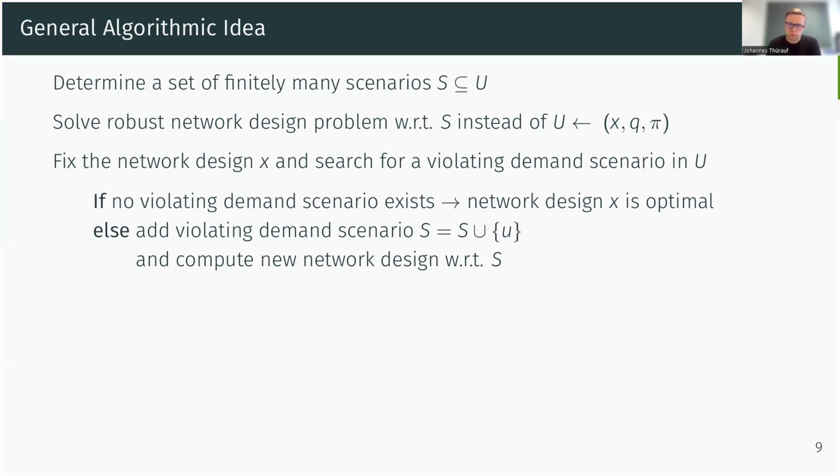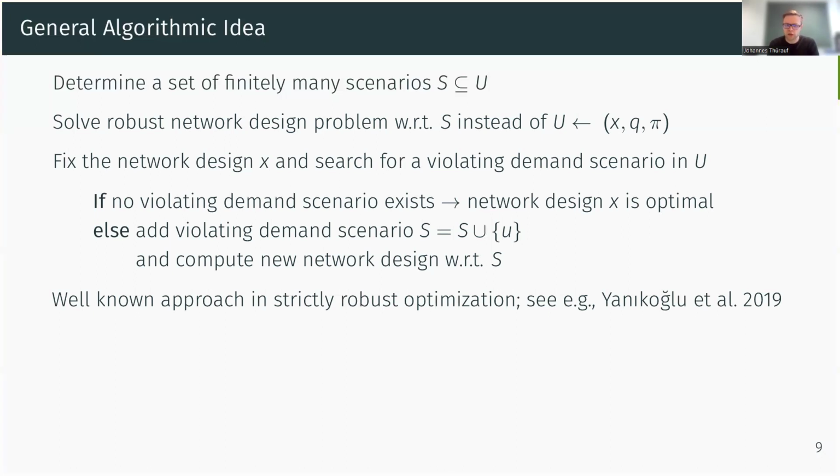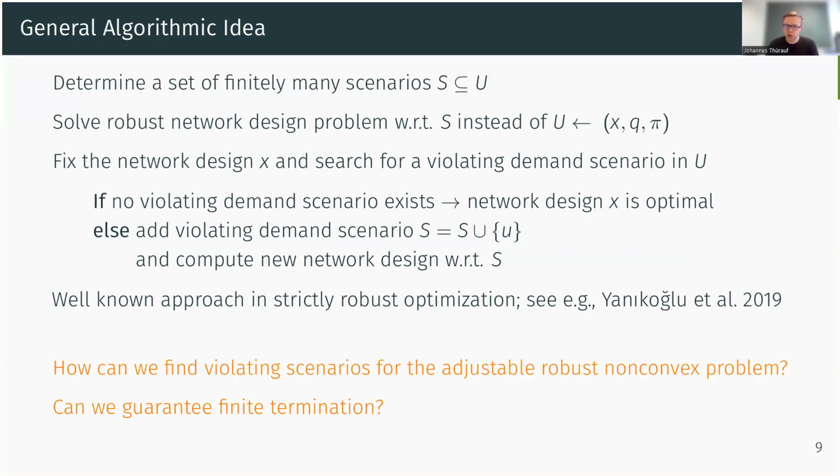Sounds like a nice algorithm. It's very well known in strictly robust optimization, but for our adjustable robust non-convex optimization problem, there are two main questions. The first one is, how can we find a violating scenario for our problem? This is not an easy task. And can we guarantee finite termination, or will this algorithm iterate infinitely many times?